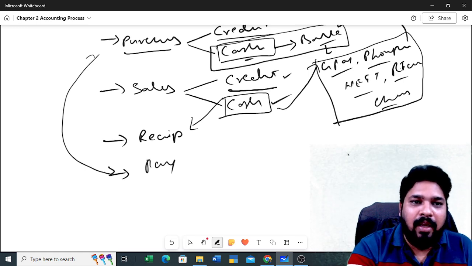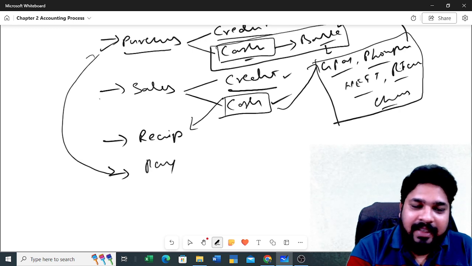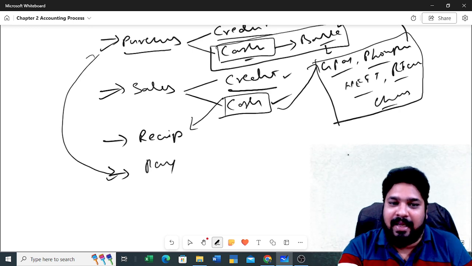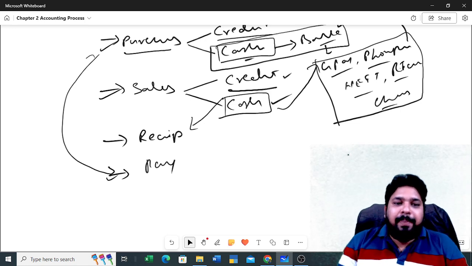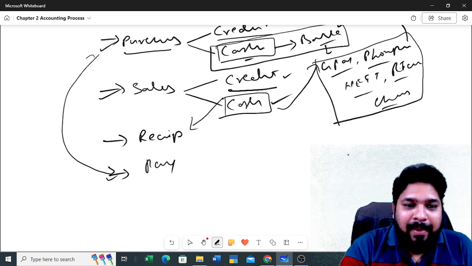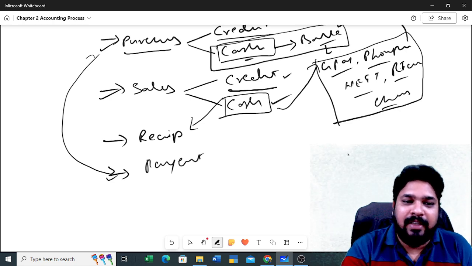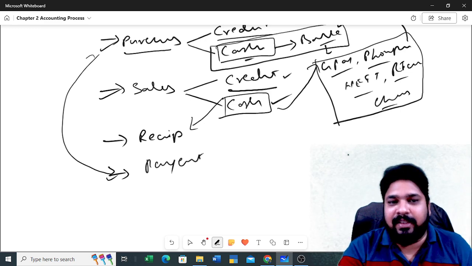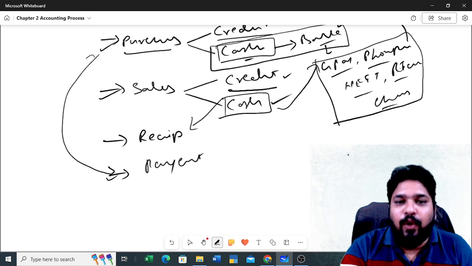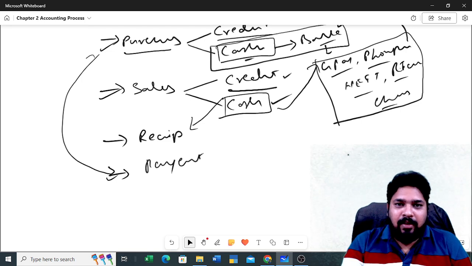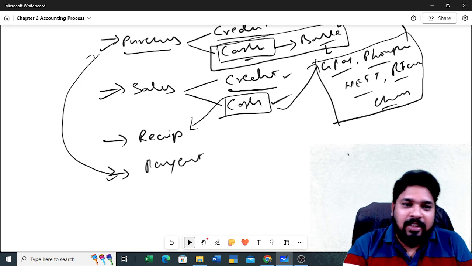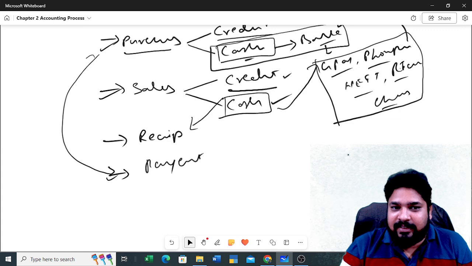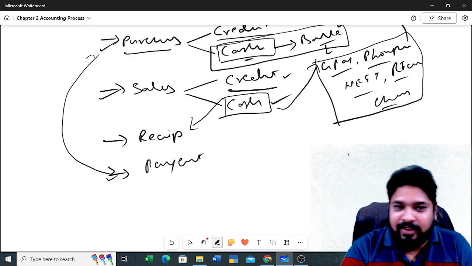So here you see purchase, there is one transaction. Sales we are doing second transaction. Next for the purchases we need to pay the cash. That is a separate transaction, right? So we are paying the cash. So payment, this is one type of transaction. And receipt, so we are receiving the cash, that is another transaction. So here we have seen the four types of transaction, simple way. So purchases, sales. For the purchases we need to pay, another transaction. Next sales we need to receive the cash, so that is another transaction. Total 4 transactions we have seen till now.